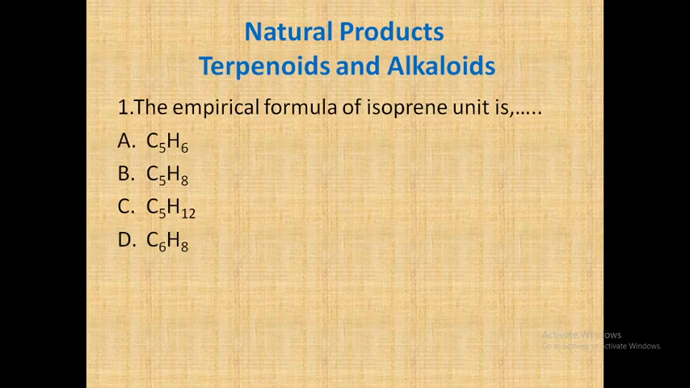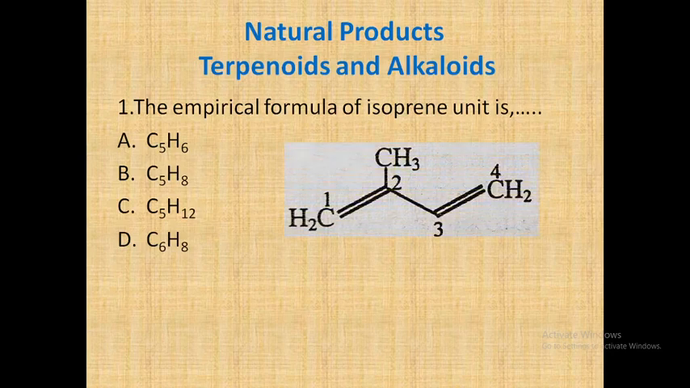The empirical formula of isoprene unit is. All of you know the structure of isoprene unit. So it's a structure of isoprene unit. It contains 5 carbons, and if you count the hydrogens there, how many hydrogens are there? 2 plus 3 is 5, 5 plus 2 is 7, plus 1 is 8. So C5H8 will be the answer. So option B is the correct answer. Let's go for the next question.